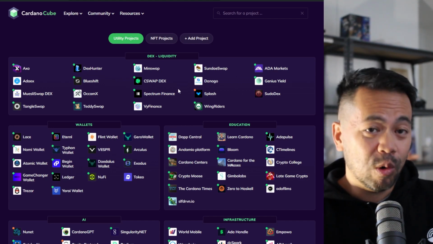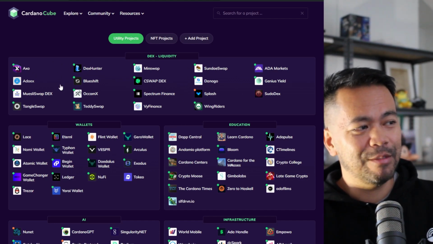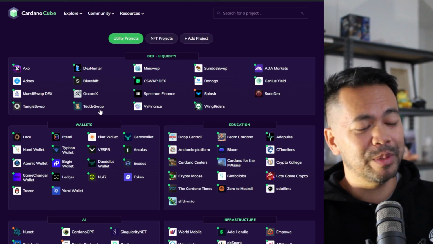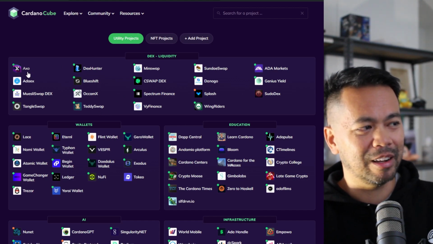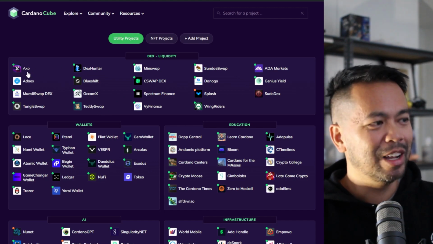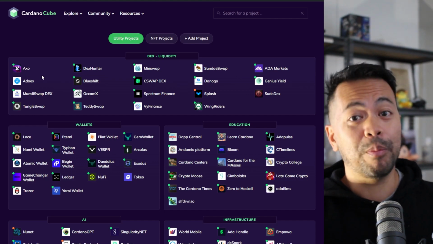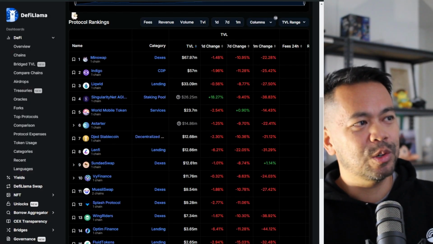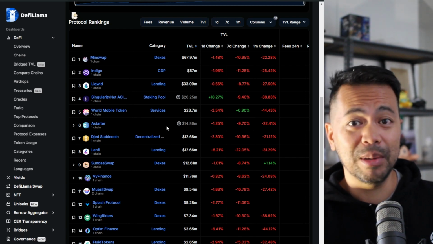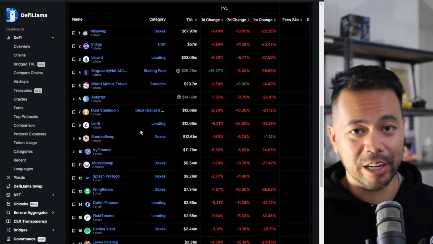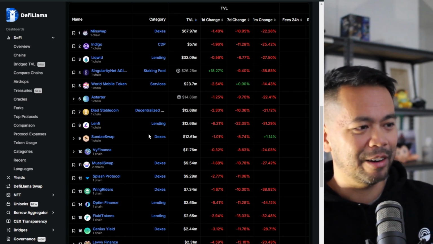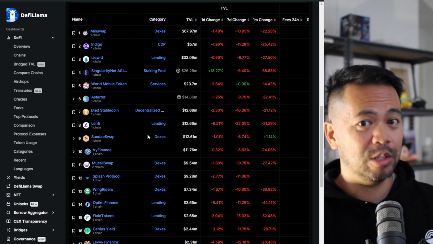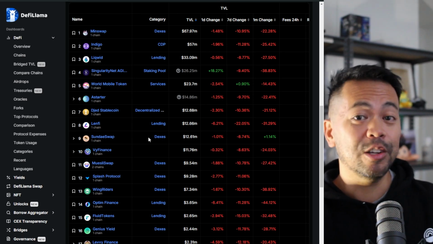Now, it's always important to have a look at the various trading volumes of these platforms. So you may think, oh yeah, let's start at A and work your way through. Some of these platforms are more popular than others. Some are a lot older than others as well. So always make sure you look at something like DeFi Lama so you can get an idea of which DEX, which liquidity provider, which lending protocol is most popular with the most volume so that you can get exposure that way too.